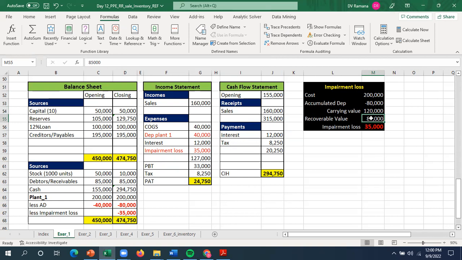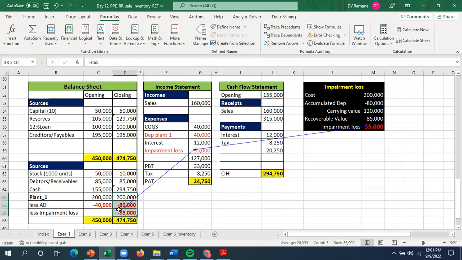So the reduction in the carrying value to the recoverable value is treated as the impairment loss. And as per the accounting standard, that impairment loss has to be shown on the income statement in the year of that recognition. So it is shown here in the income statement, and the value of the asset is reduced to the extent of the impairment loss.